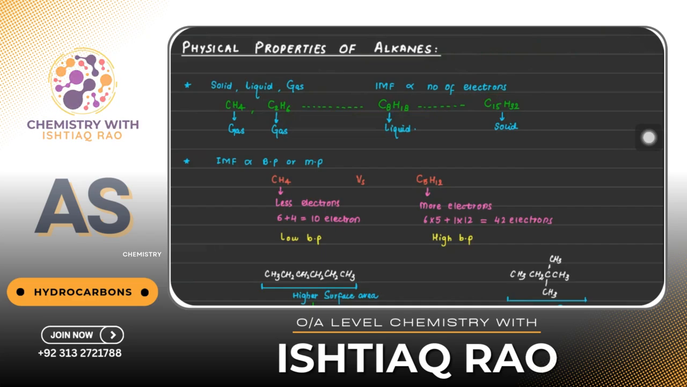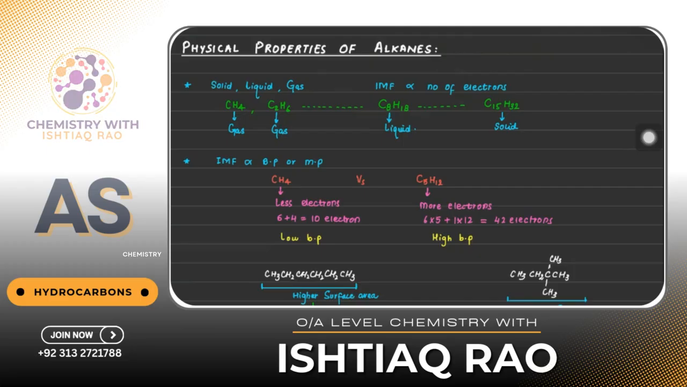So it depends on the number of carbon atoms and on the intermolecular force. When the intermolecular force is stronger, it's going to be solid. And when the intermolecular forces are weaker, I can say they are going to be gas. Simple. And in between gases and solids, they will be liquid at room temperature. Okay.